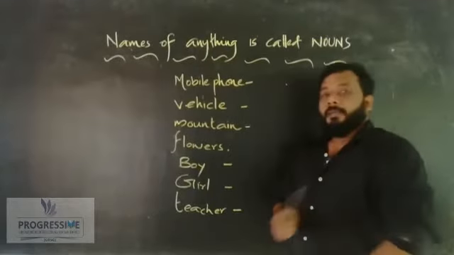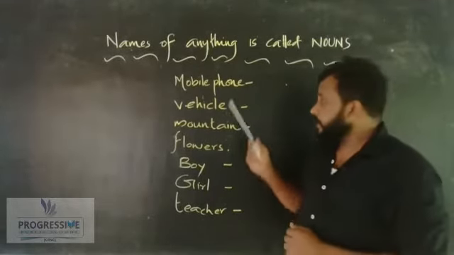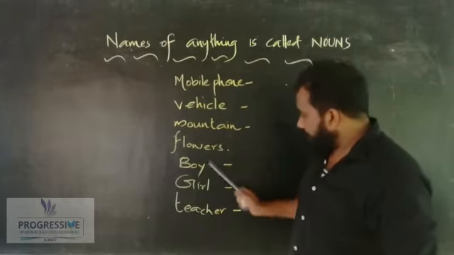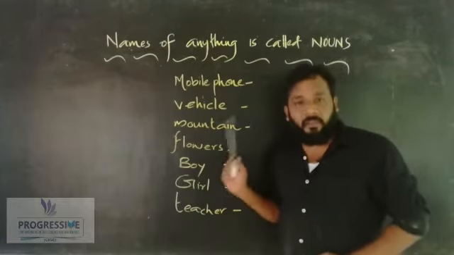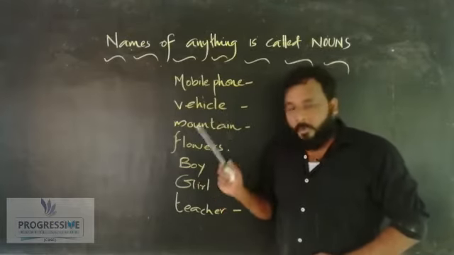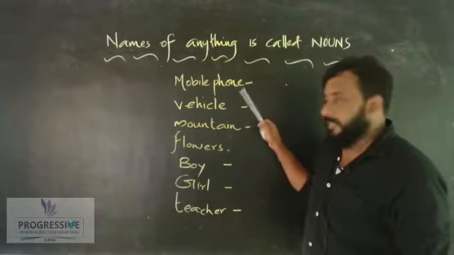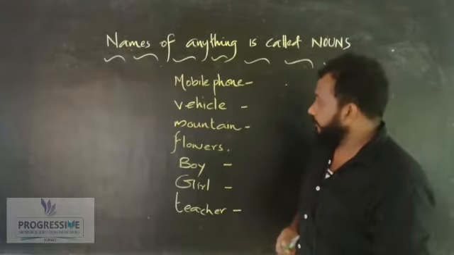Ready? So students, listen here. I have written so many words here: 1, 2, 3, 4, 5, 6, 7. Seven words I have written here. We can read them one by one, okay? Please read. First one. Yes, it is mobile phone. Second one.